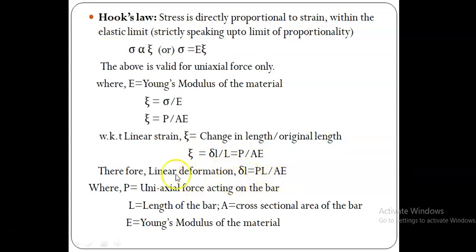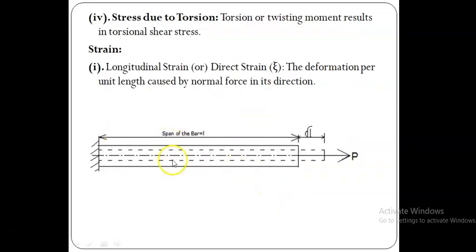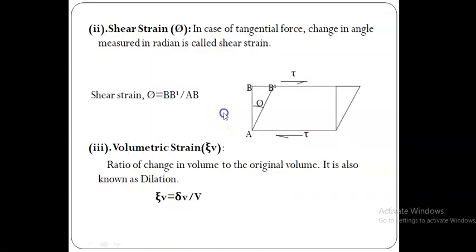What is del L? It is nothing but axial deformation. Suppose a bar is subjected to an axial force, this del L can be calculated using the relation PL divided by AE, where P is the uniaxial force acting on the bar, L is the length of the bar, A is the cross sectional area of the bar, and E is the Young's modulus of the material. So this is axial strain. So far we have discussed the axial strain.